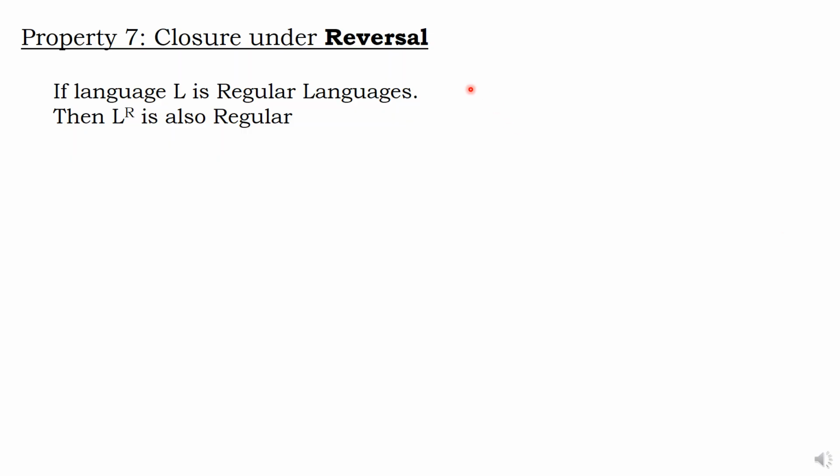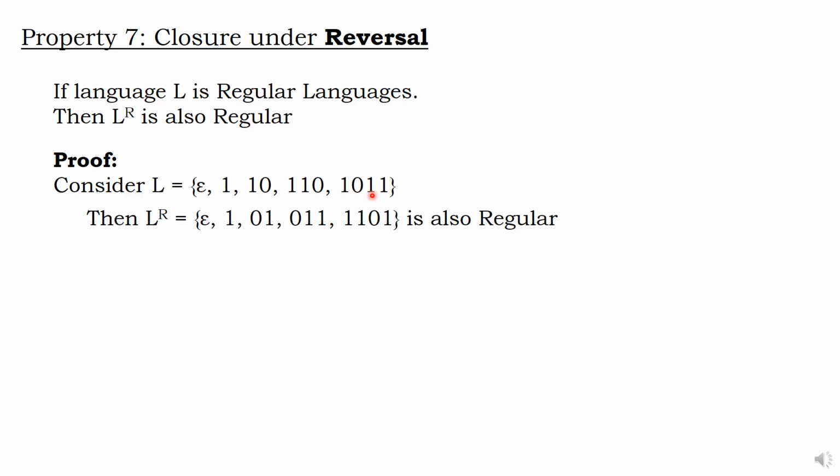Closure under reversal. In case L is a regular language, its reverse also will be regular language. We will just see one example. This is your language: 1, 1, 0, 1, 1, 0, 1, 0, 1, 1. Tell me its reverse: 1, 1, 0, 1, 0, 1, 1, 0, 1, 1, epsilon. Yes, it is your reverse. 1, 1, 0, 1 available, 0, 1, 1 available. It is also regular.